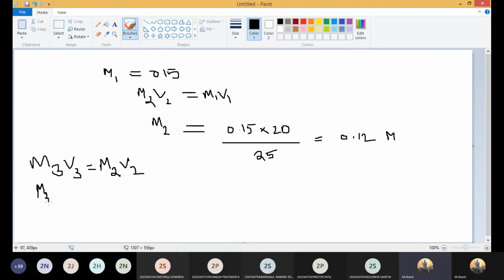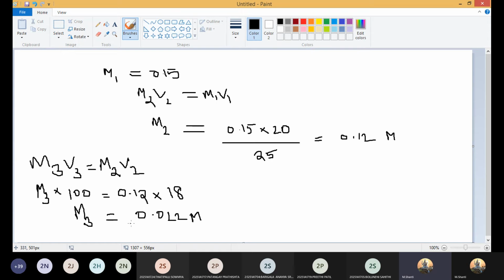So M3 into how much is this V3? How much is the V3? 100. Okay. How much is V2? V2 is 18 ml. So this is 100. So on simplification, how much do you get? M3 equal to? How much do you get now? 0.022, ma'am. 0.22.